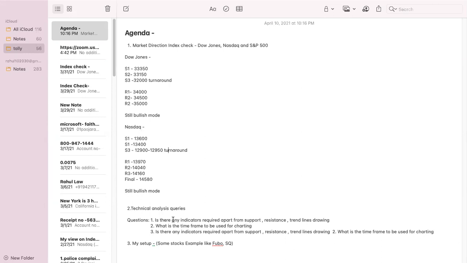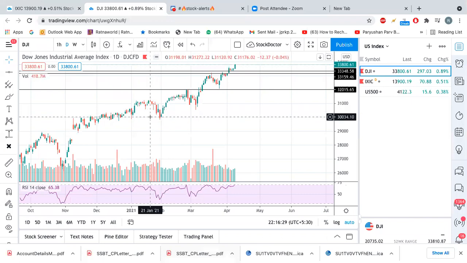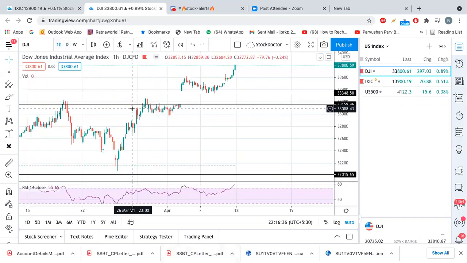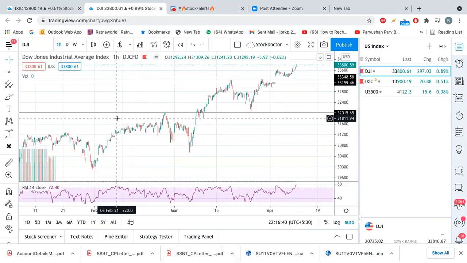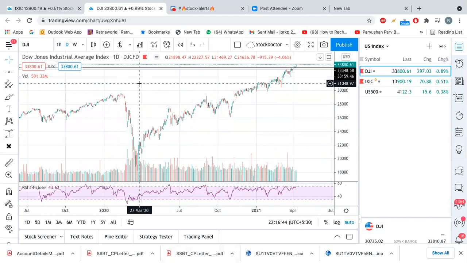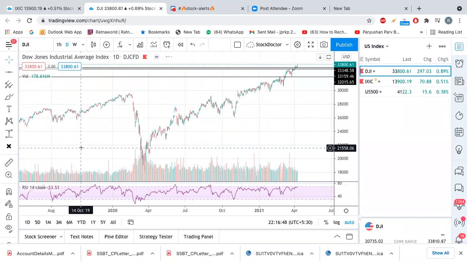Yeah, one question on the charting. To find the support and resistance, you are using the hourly chart, right? Yes, I am using the hourly chart. Why? Because for the index, I get many points showing me the levels on the hourly chart. Sometimes I do daily charting as well, but sometimes you would not get good levels on the day chart.